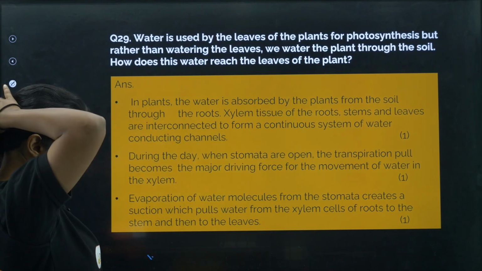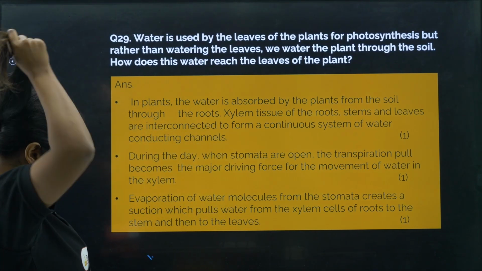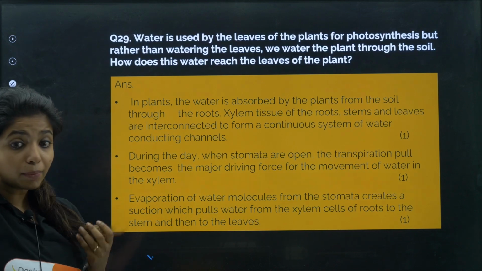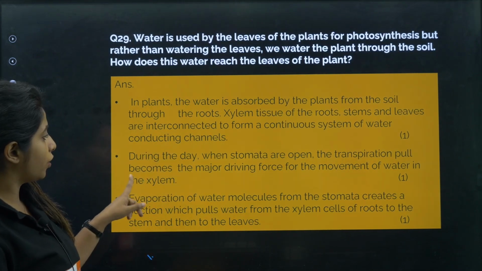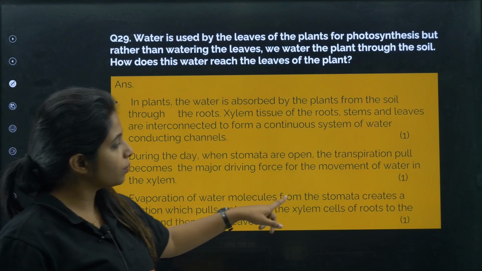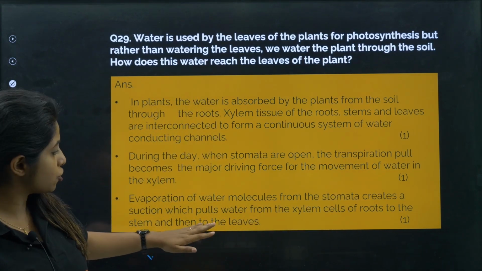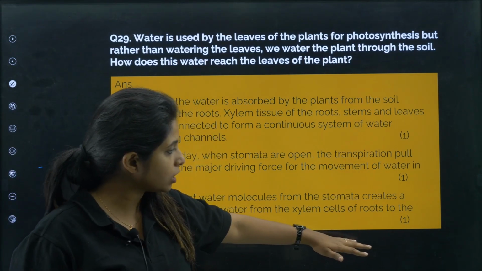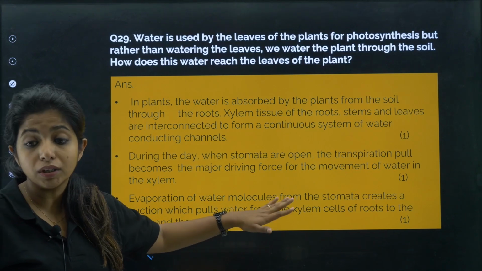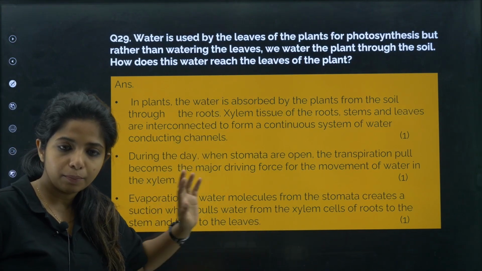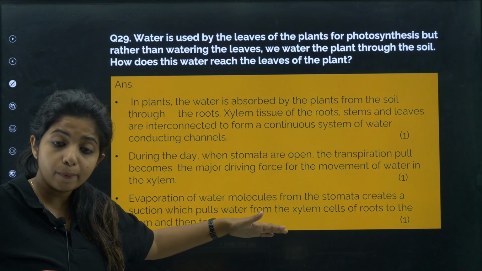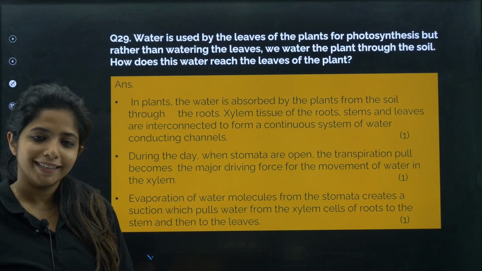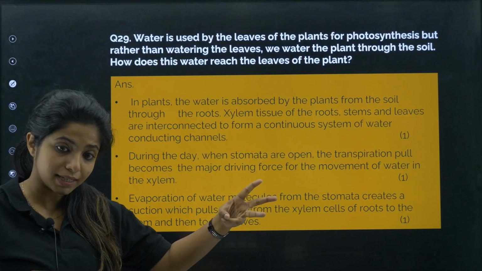Next, during the day when the stomata are open, the transpirational pull becomes a major driving force. It is not the only driving force, it is a major driving force for the movement of water in the xylem. Evaporation of water molecules from the stomata creates a suction which pulls water from the xylem cells of the root to the stem and then to the leaves. So in the second point, they told that transpiration pull is the one, and in the third point, they explained how it works. So you get 3 marks for this.